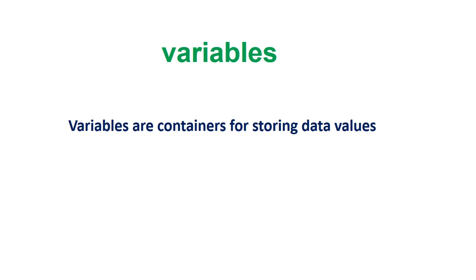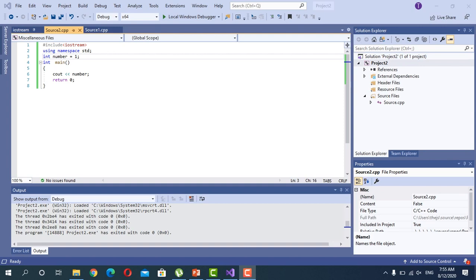Here I have written one program to explain what is a variable. See this statement, int number equal to 1. Here I have declared one variable, number, and assigned a value 1 to it using assignment operator. Int means the variable number stores integer values only. It is a data type. In the next program, I will explain about the data type. Then I print this variable using cout statement, cout number. I will run the program now. It will display 1 on the screen.